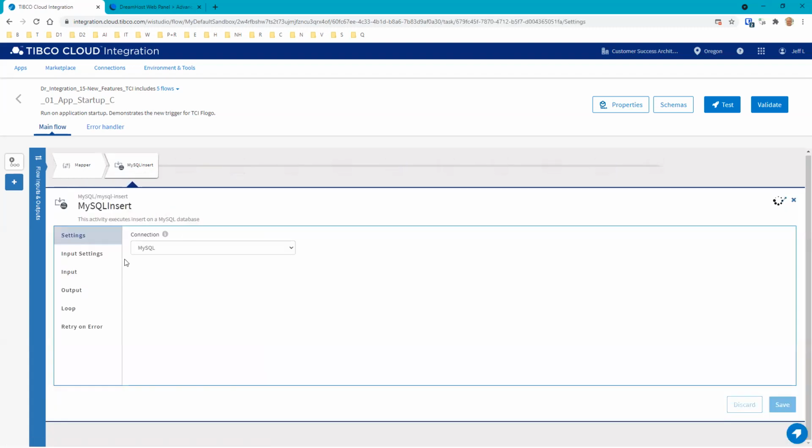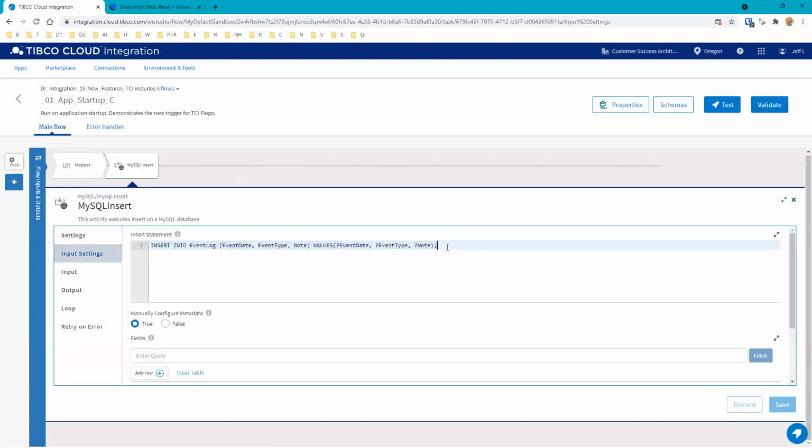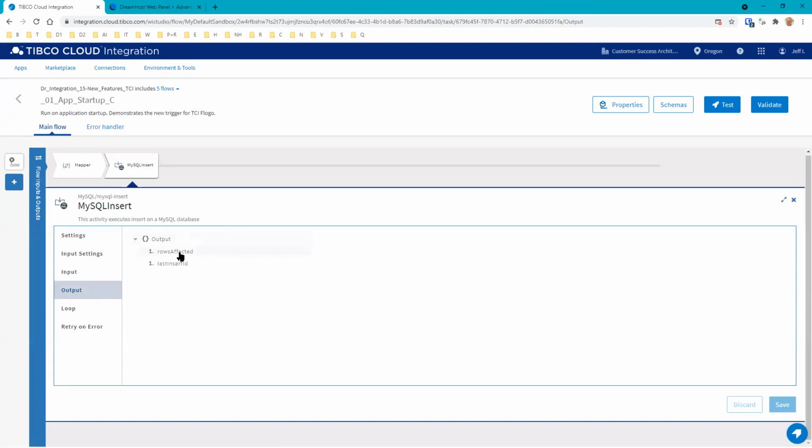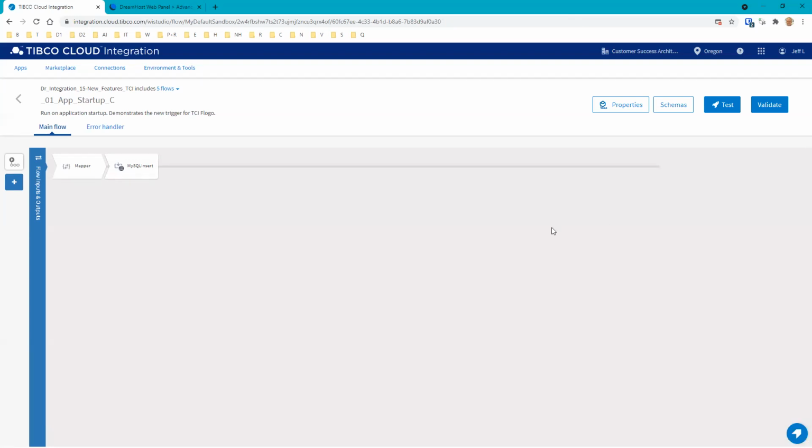So then we do this MySQL insert statement. This is the query that we're going to execute. The input is going to come via the mapper. The parameters here, the event date, event type, and node, all come from the mapper. The output is just the rows affected and the last insert ID. There's no looping in here because we're just doing a single input on this.